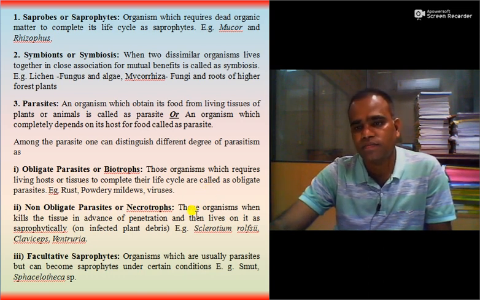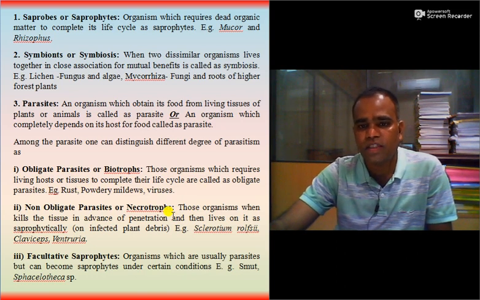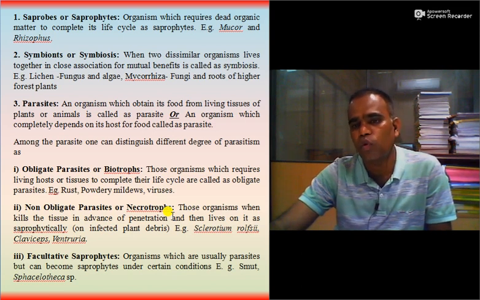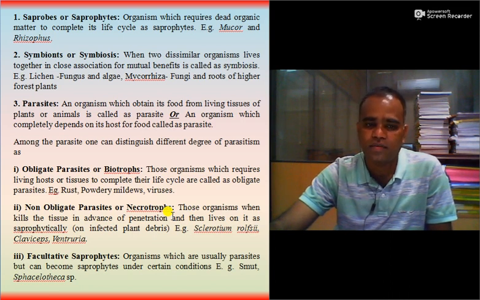Non-obligate parasites or necrotrophs. So these fungi kill the tissue in advanced penetration and then live on it saprophytically. Say for example, the fungi that are living on infected plant debris. Example is Sclerotium rolfsii, Claviceps purpurea, Venturia inaequalis, etc.